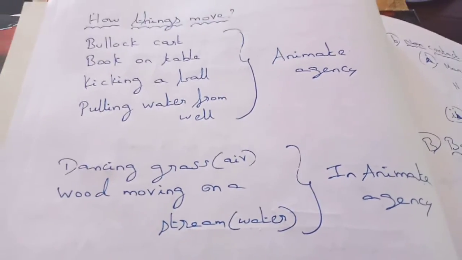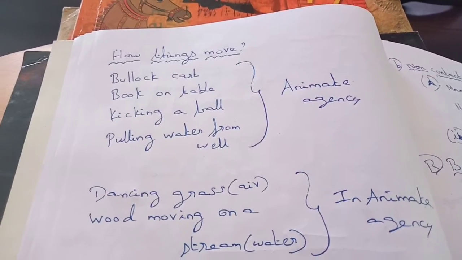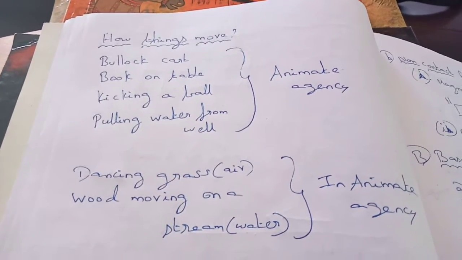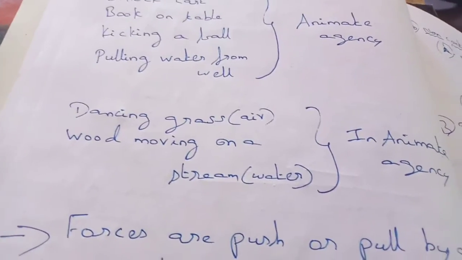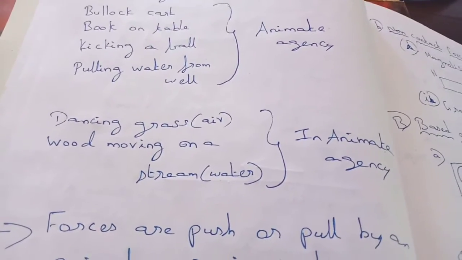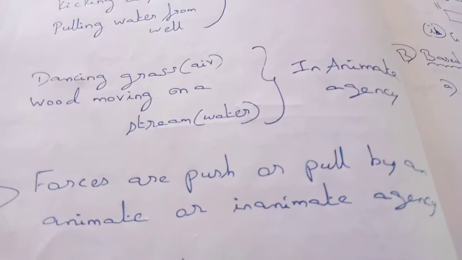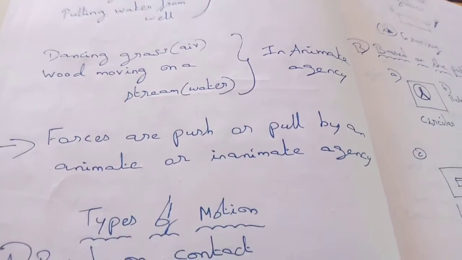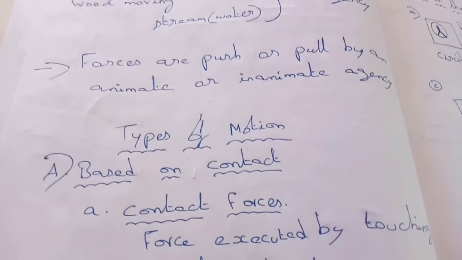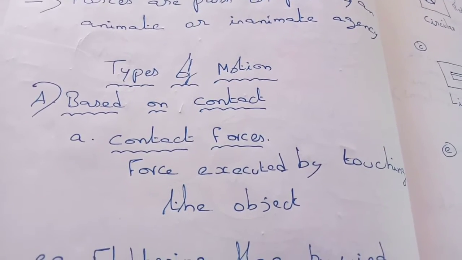Next, inanimate agency. If grass is dangling in the air, then air is the inanimate agency. If a wooden log is moving on a stream or river, then the water is the inanimate agency which causes that motion. Forces are push or pull by an animate or inanimate agency. Types of motion. The first one is based on contact.